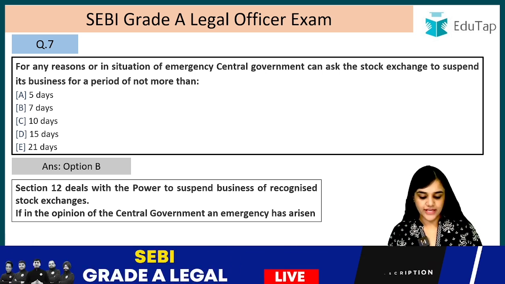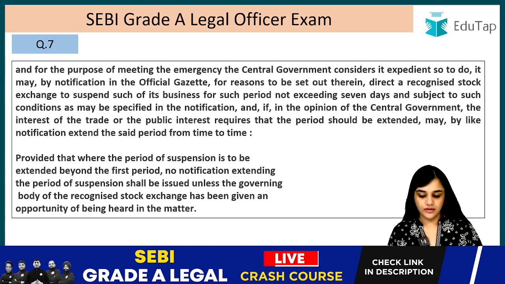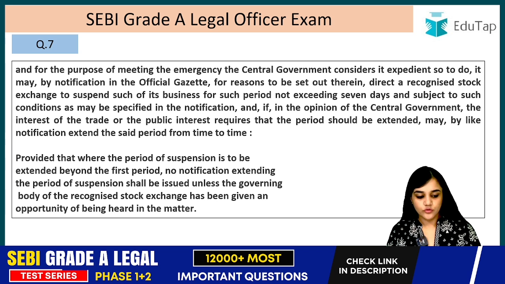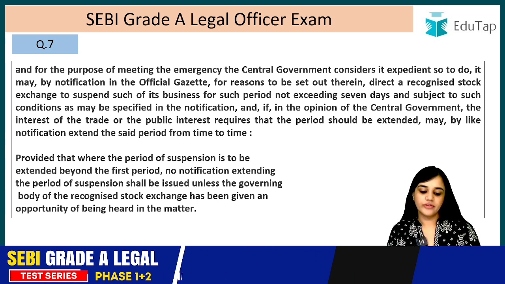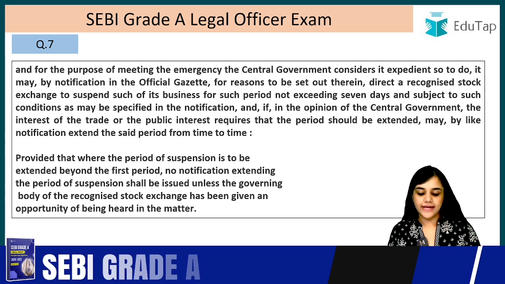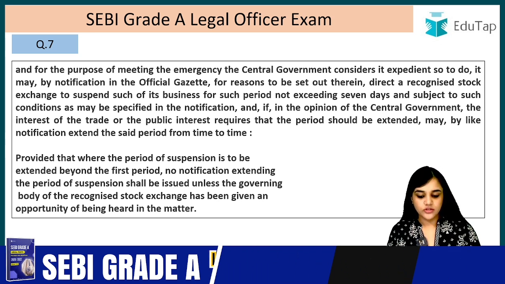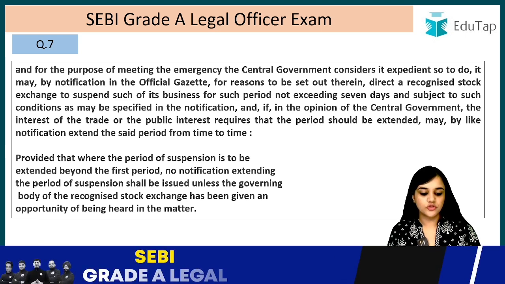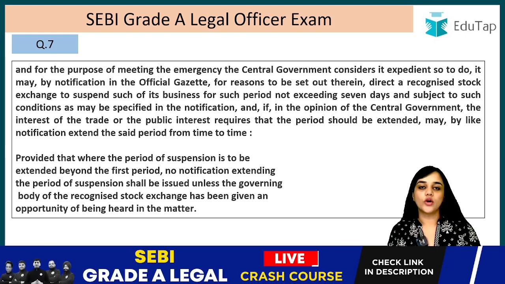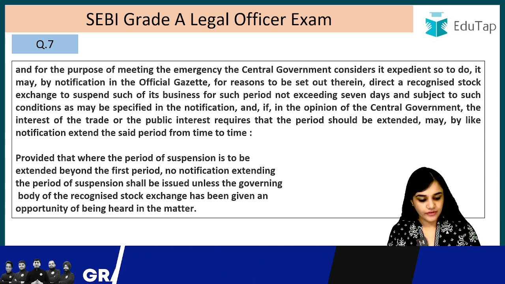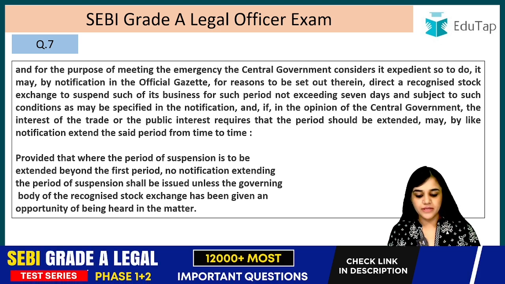If in the opinion of the central government an emergency has arisen and for the purpose of meeting the emergency, the central government considers it expedient so to do, it may by notification in the official gazette. How it will suspend? By notification in the official gazette for reasons to be set out therein. The reasons have to be mentioned. Direct a recognized stock exchange to suspend such of its business for such period not exceeding 7 days. For not exceeding how many days? 7 days, which means maximum of 7 days. So not exceeding 7 days and subject to such conditions as may be specified in the notification, if any.